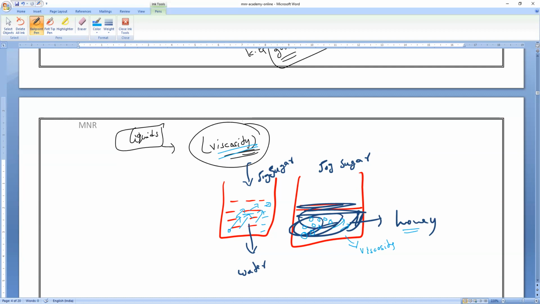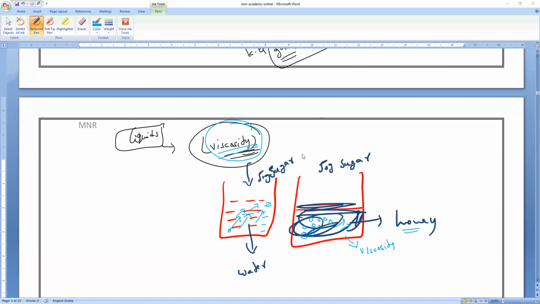That is why diffusion in liquids also depends on one more parameter. What is that? Viscosity. Of course, diffusion in liquids is greater than solids. But if I compare one liquid to another liquid, in which liquid is diffusion faster? Immediately I have to check what? Viscosity. That is what you have to remember.